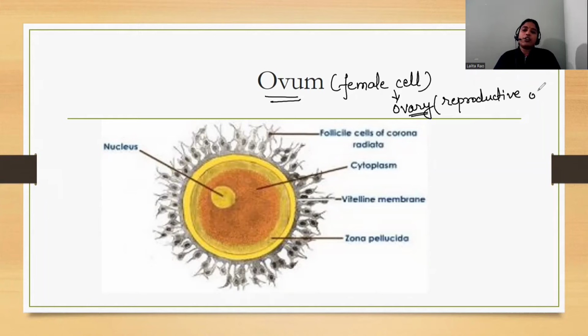The function of this female reproductive organ is to release the ovum. So this is the female cell.